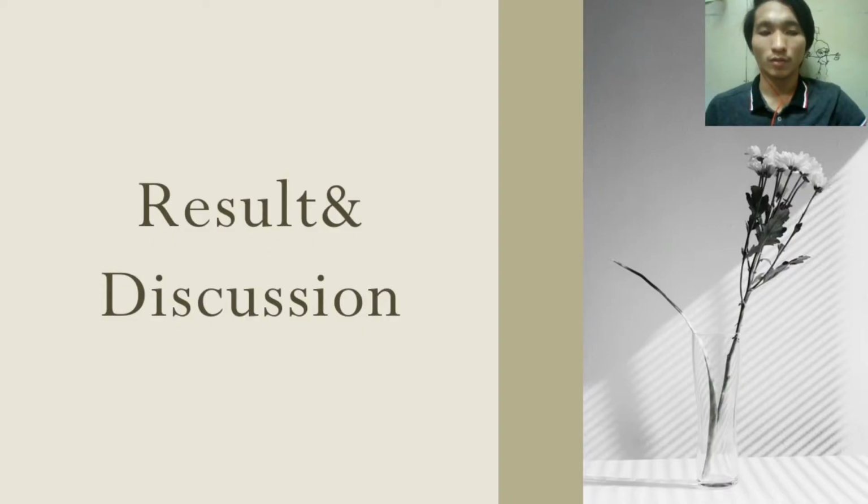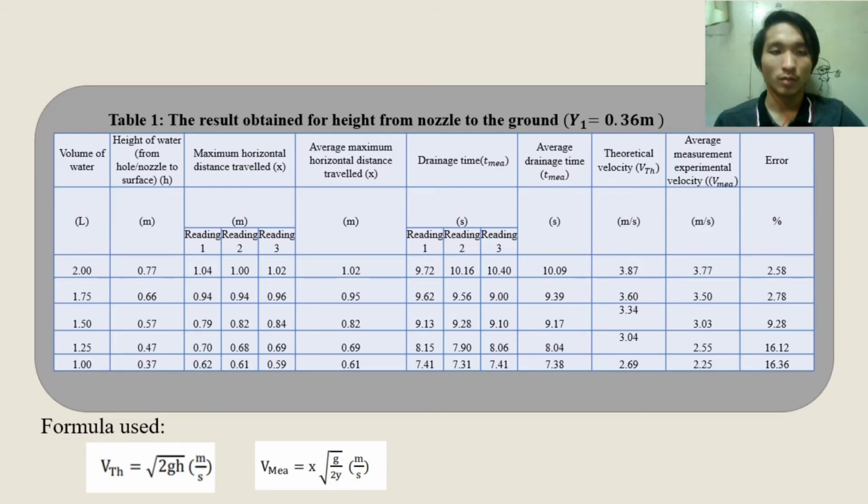Now I will discuss the results and discussion for this experiment. Okay, table 1 is the result obtained for the height from the nozzle to the ground, where the height is 0.36 meter. The data that we're going to record is the volume of water, the height of water from the hole of the nozzle to the surface, maximum horizontal distance travel, average maximum horizontal distance travel, drainage time, average drainage time, theoretical velocity, average measured experimental velocity, and percentage error.